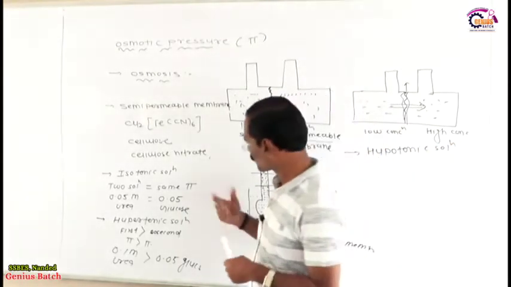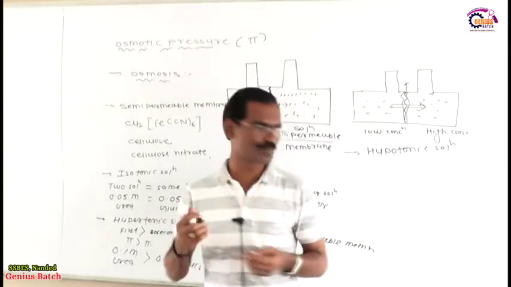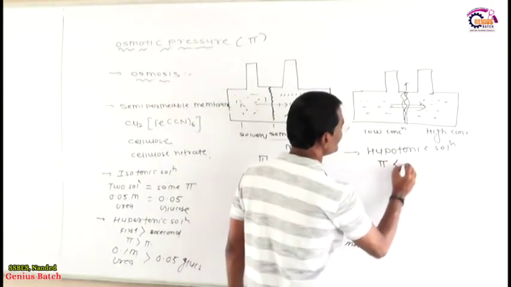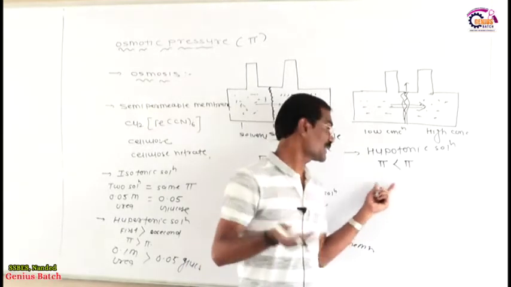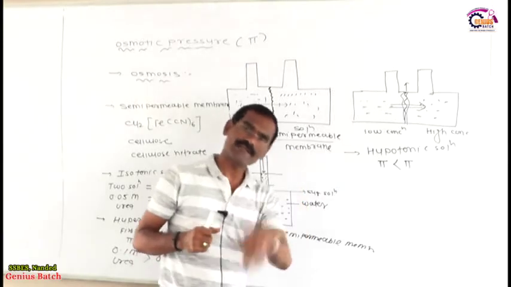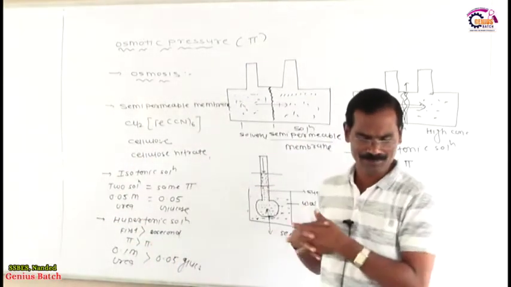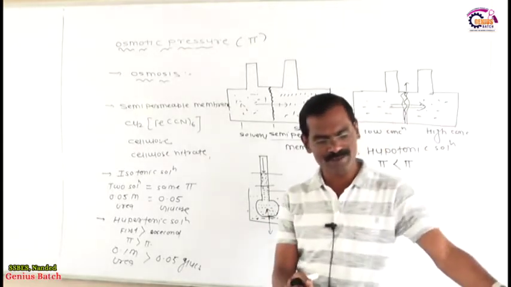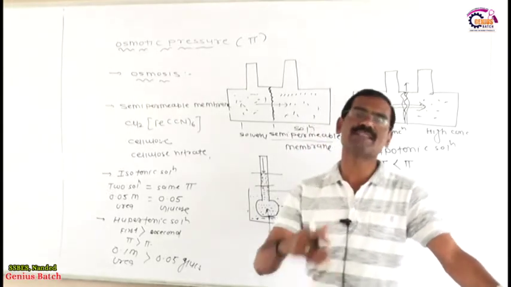Now dear friends, hypotonic solution means what? Suppose, for example, we have two solutions, and the osmotic pressure of the first solution is less than the osmotic pressure of the second solution. It means the first solution is hypotonic with the second solution. What does this indicate? The concentration of the first solution is less than the concentration of the second solution. So the definition of hypotonic solution is: the solution having osmotic pressure lower than that of another solution is said to be hypotonic with that solution.